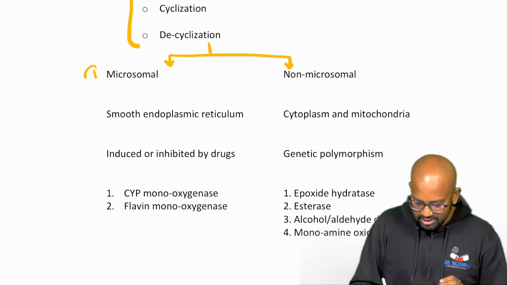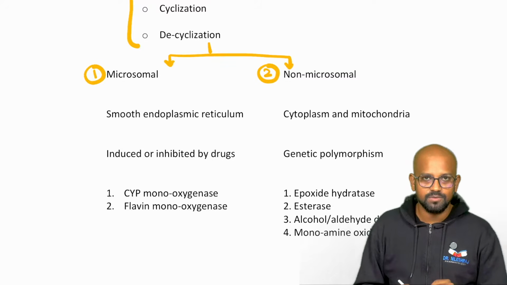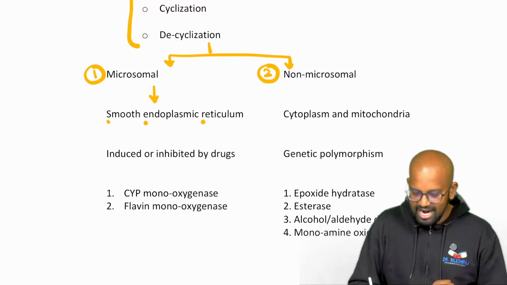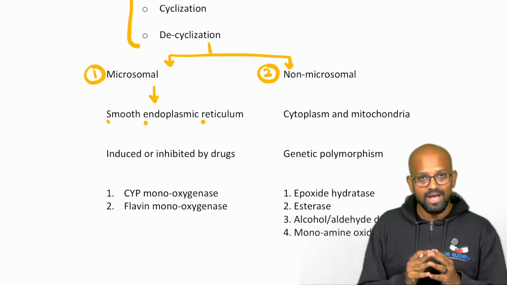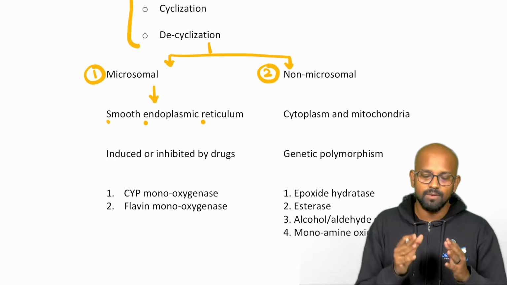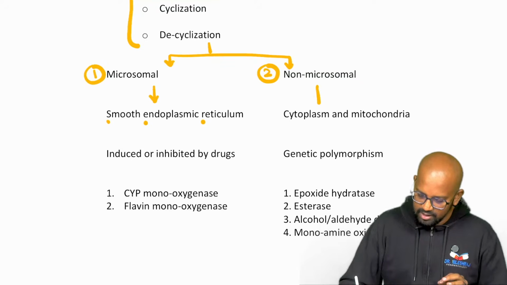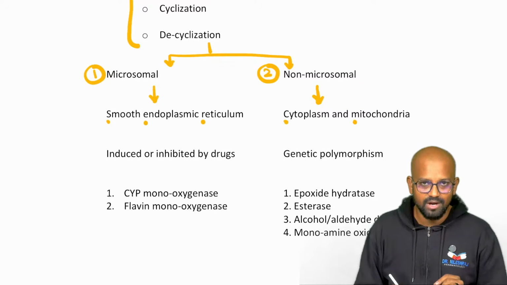Now, this phase 1 reaction can be happening by 2 different metabolisms or 2 different techniques. The first one is called microsomal metabolism. The second one is non-microsomal metabolism. Microsomal metabolism means it is happening at the SER, smooth endoplasmic reticulum. This is again a question, buddy. Where does microsomal metabolism happen? It will be happening at the smooth endoplasmic reticulum. Whereas non-microsomal metabolism will be happening in the cytoplasm and mitochondria.